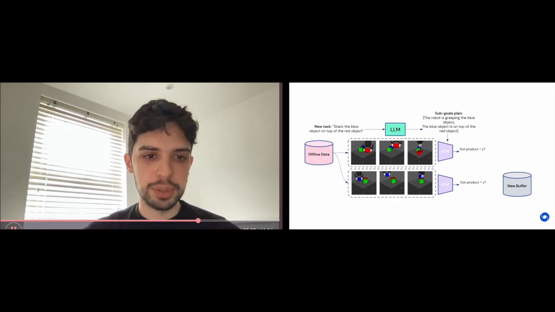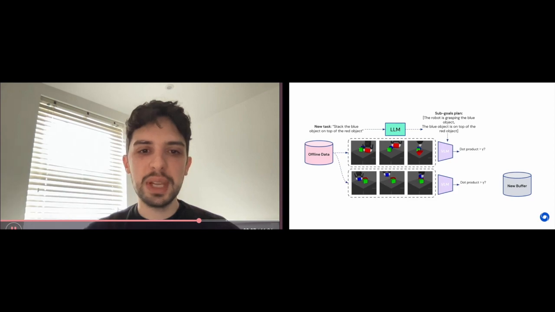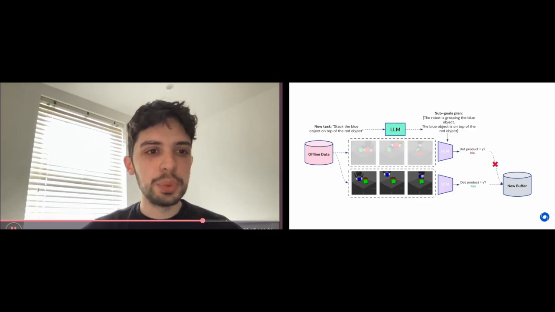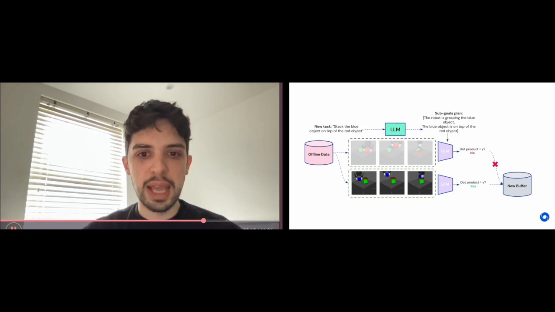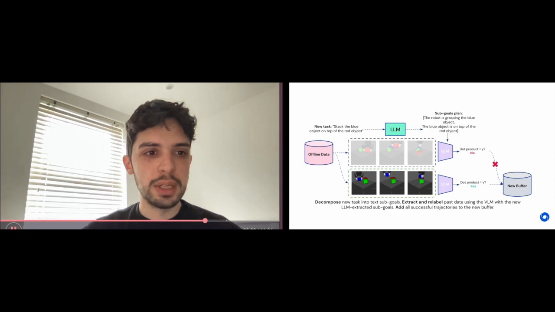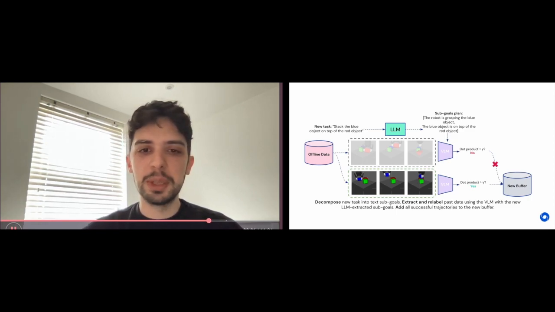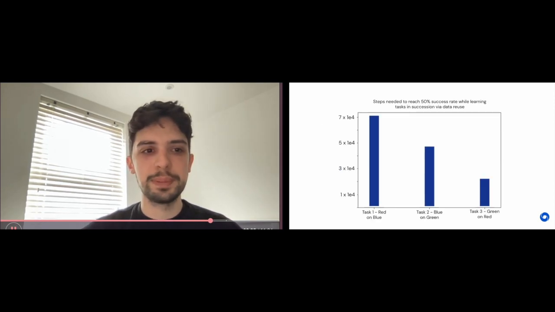We extract all trajectories from the offline buffer and use the VLM to see if any of these trajectories has successfully completed any of the sub-goals. We then collect all the trajectories that have successfully completed any of the sub-goals into this new buffer. Now, the agent does not need to learn the new task from scratch. We can run any offline reinforcement learning algorithm on the relabeled data collected in the new buffer and obtain a policy that can be used right from the start to perform better guided exploration.